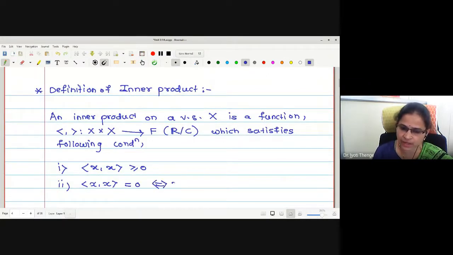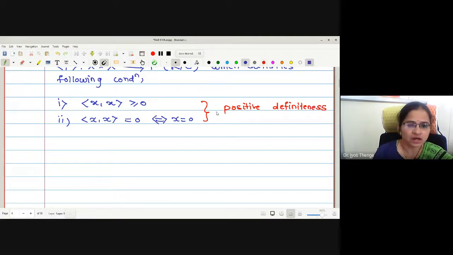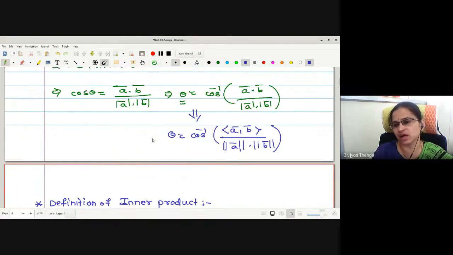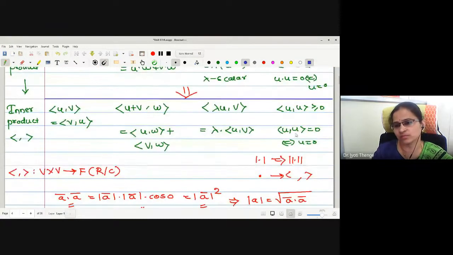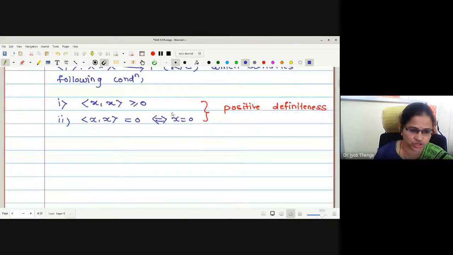Both the conditions together we call positive definiteness, or definiteness. This is what I have taken from the last column as the first and second conditions.